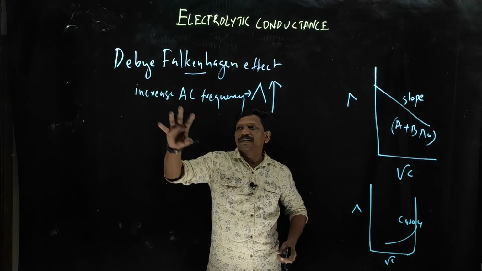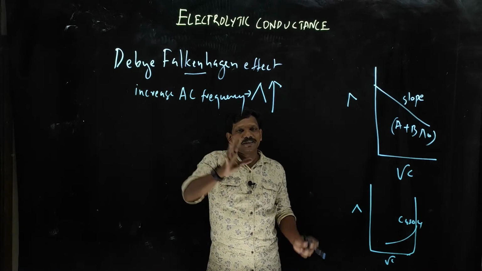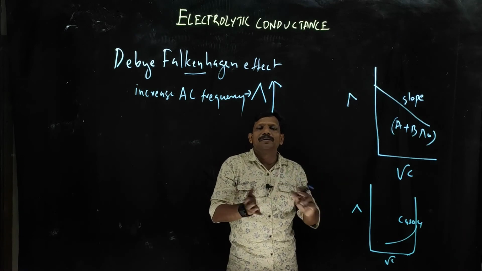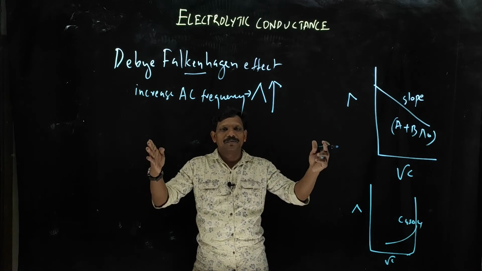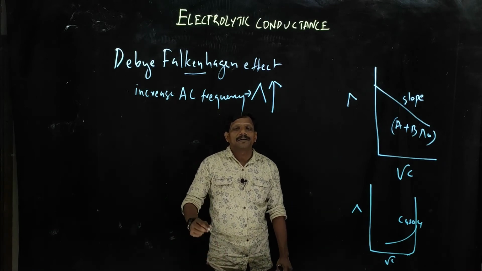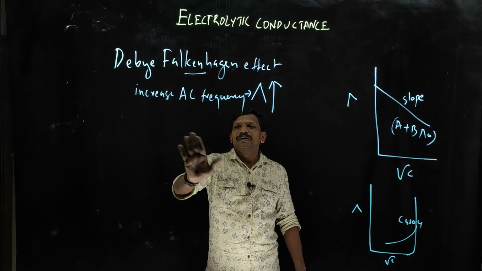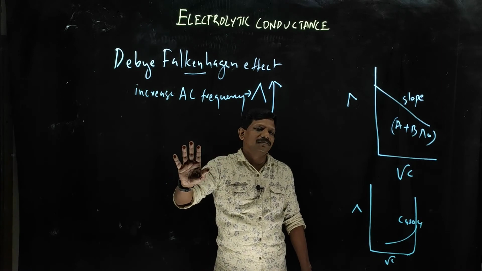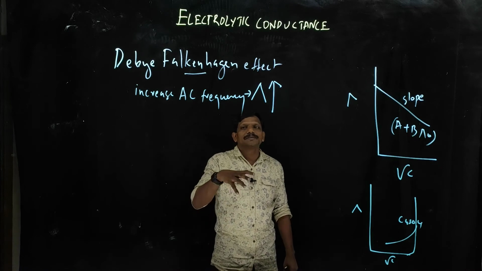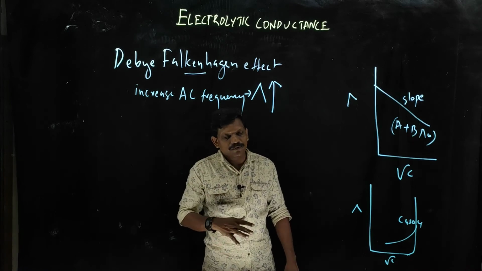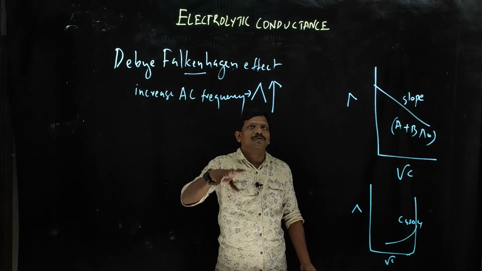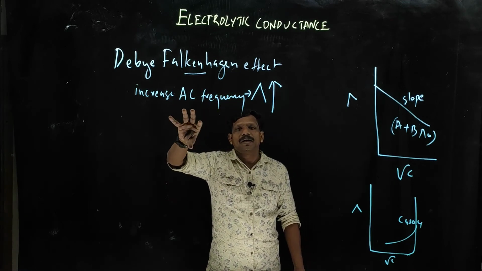So why is it increasing? I already told you in the last class about the shuttle of ions when you apply AC in between a conductivity cell. So when you increase the AC frequency, what does it mean? The poles will change very fast. That means there will not be sufficient time for the formation of the ionic atmosphere.